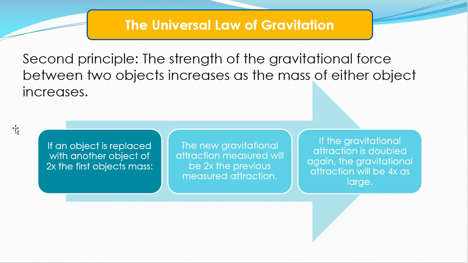The second principle, the strength of the gravitational force between two objects increases as the mass of either object increases. So if an object were placed with another object of 2 times the first object's mass, the new gravitational attraction measured will be 2 times the previous measured attraction. So twice the mass, twice the attraction. If the mass is doubled again, the gravitational attraction will be 4 times as large. So 4 times the object's mass, 4 times the gravitation.